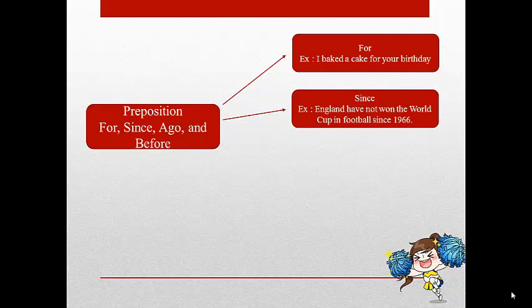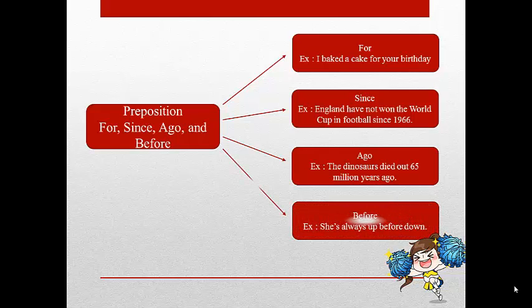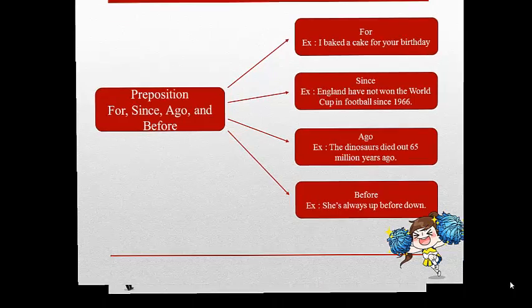For example, England have not won the World Cup in football since 1966. Ago is used to go back in time from the present. For example, the dinosaurs died out 65 million years ago. Before is used at or during a time earlier than. For example, she's always up before dawn.